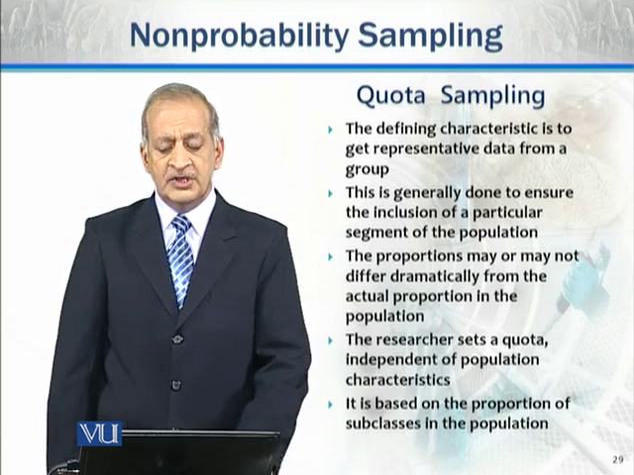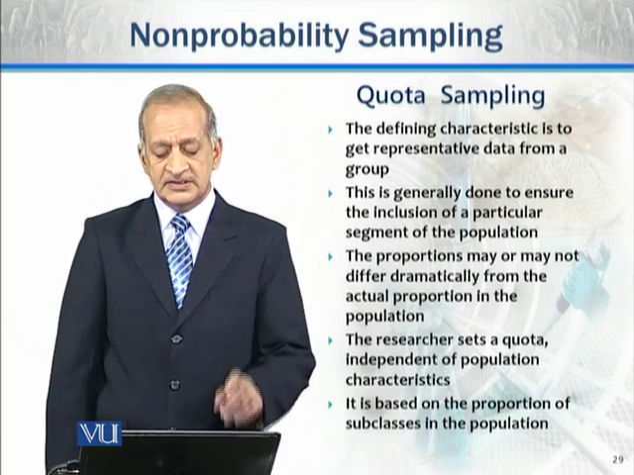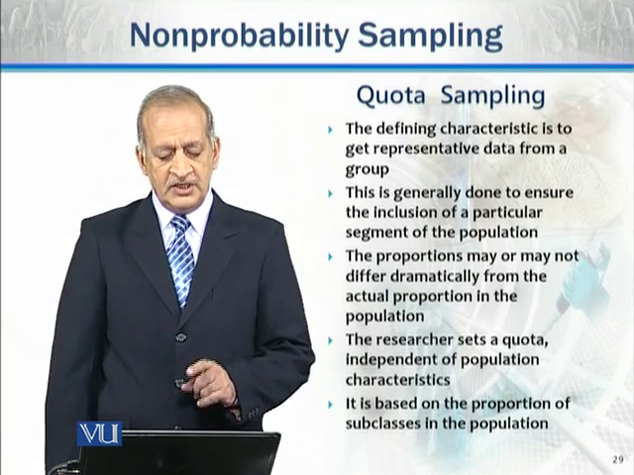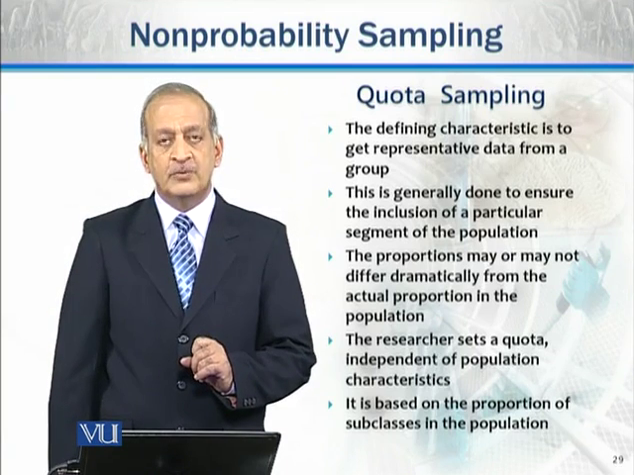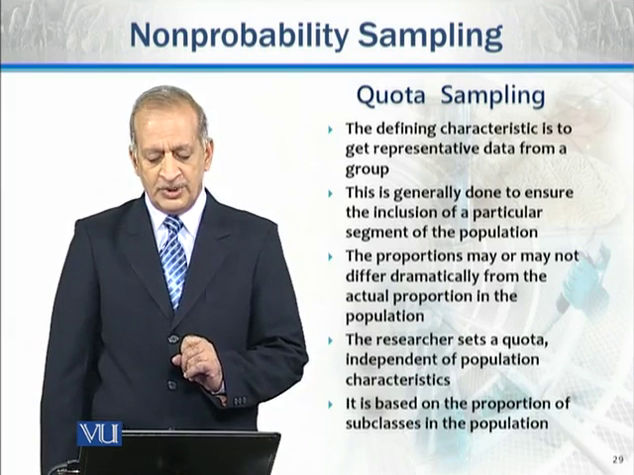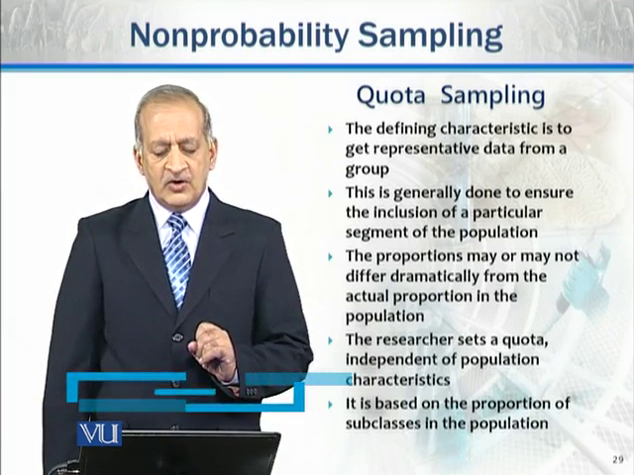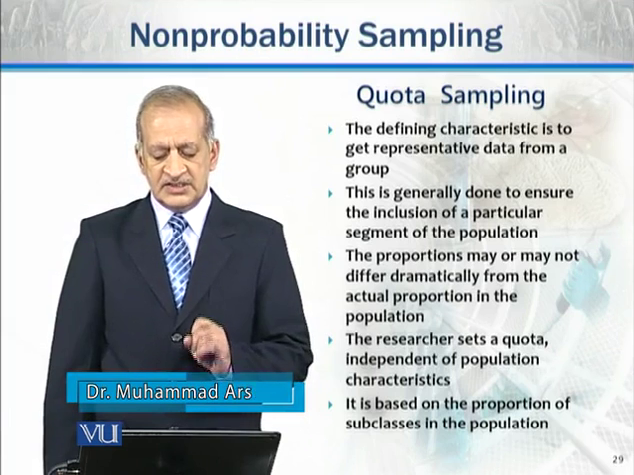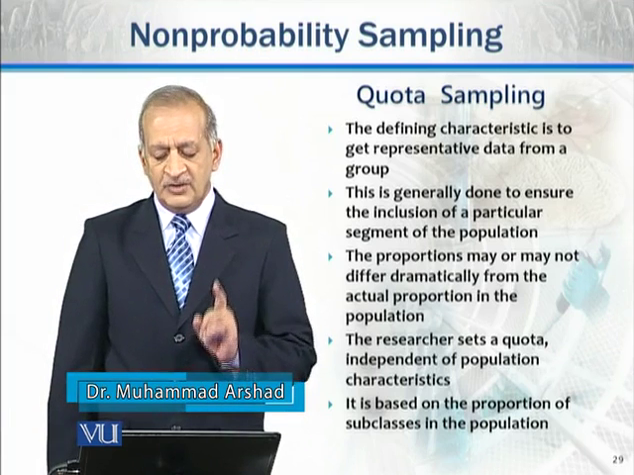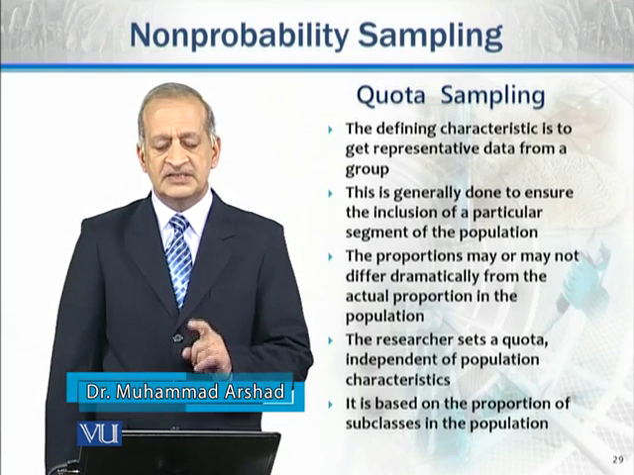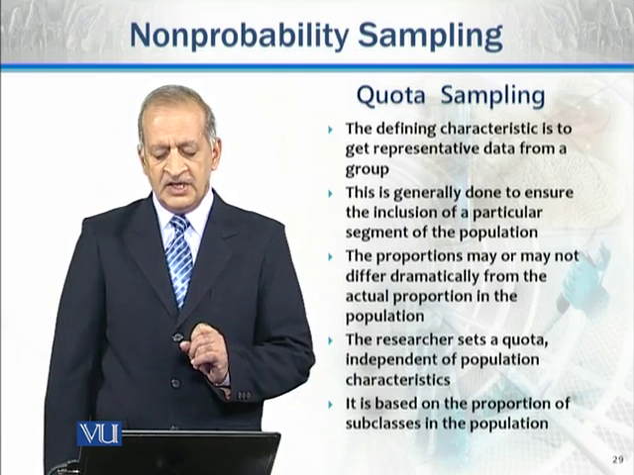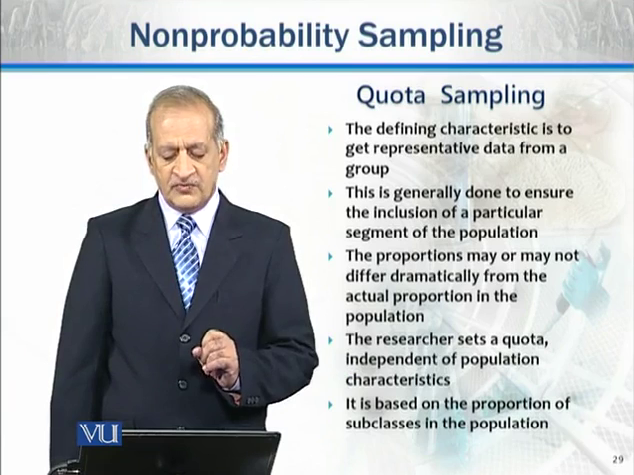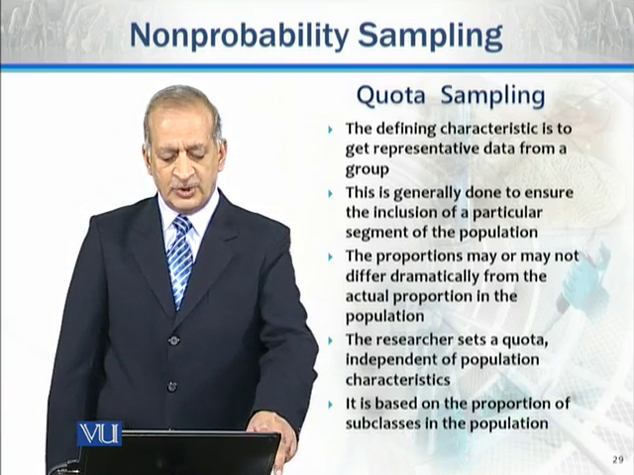This is generally done to ensure inclusion of a particular segment of the population, and the proportions may or may not differ dramatically from the actual proportion in the population, and the researcher sets a quota which is independent of population characteristics. That is why this type of sampling is known as quota sampling, and it is based on the proportion of subclasses in the population.